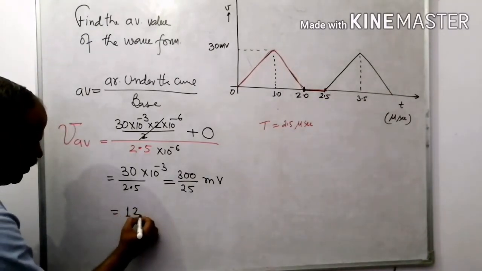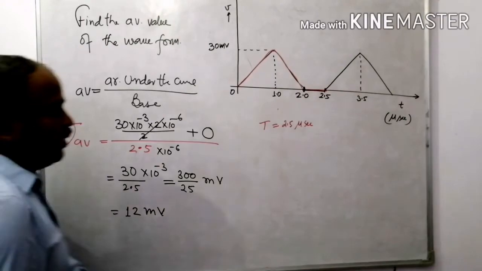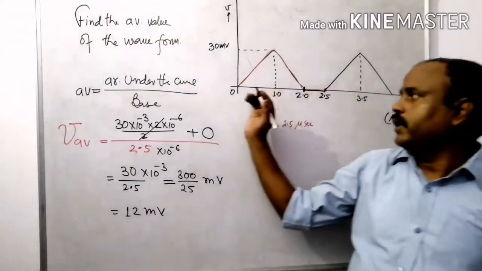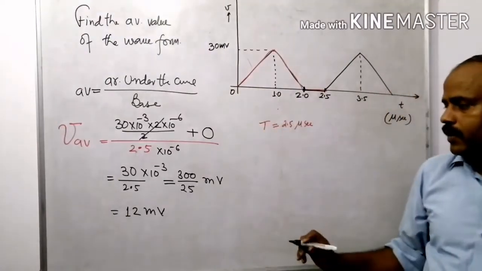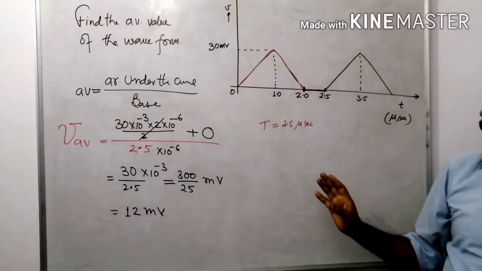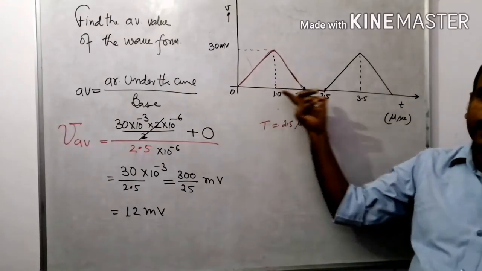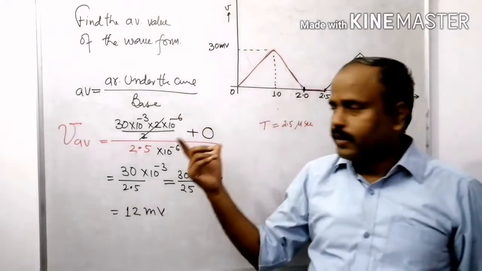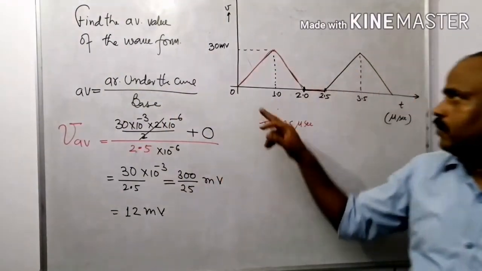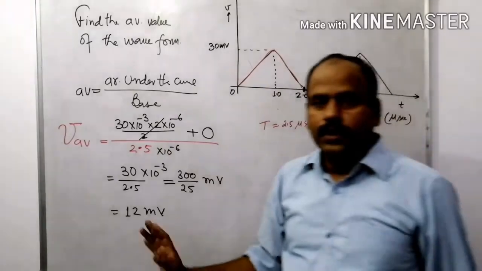Finally, it is 12 millivolt. The average value for the voltage for this particular waveform is 12 millivolt, right? That's a very simple calculation. Whatever the area of the wave under the baseline divided by base, whatever the area divided by base is the average value.